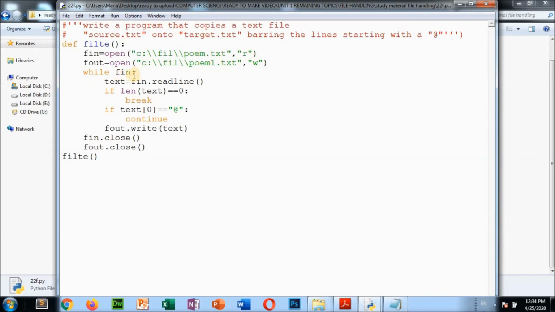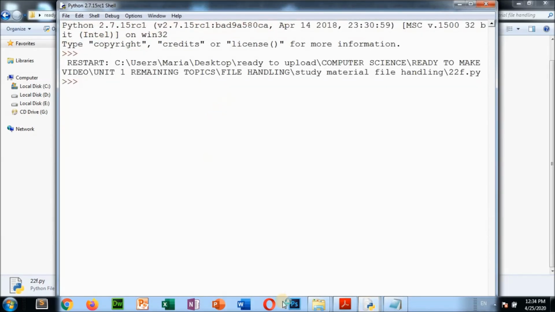While fin, that means as long as there is content in the fin file. Here what we are doing, text is equal to fin.readline. It will read a line from fin and store it in text. If len(text) equal to 0, if it does not read anything from the file, then break. If it reads something, then continue. fout.write(text), that means this text we are writing into fout. Fout means this one, we are writing into poem1. So if we run this program, done.